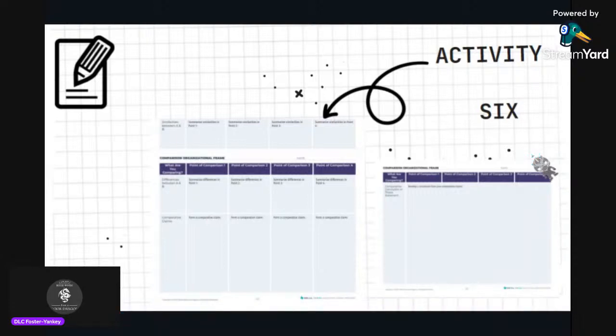In the final activity of this lesson, students complete the sections of the comparison organizational frame shown on the screen by using the information they added for sides A and B and thinking about the characteristics of George Washington the class wrote on the T-chart. It is also recommended that they take a picture of the class T-chart if they have the technology to do so. They should be prepared to discuss their comparisons during the next class. Among the suggested supports, it's recommended that students take a picture of or have access to a copy of the class T-chart because they might need a copy in order to complete their homework if the teacher opts to assign this activity as homework.